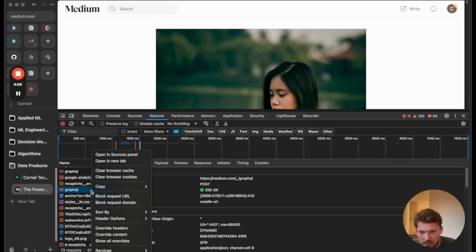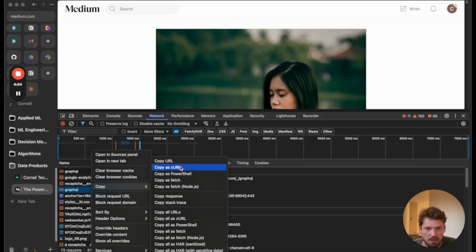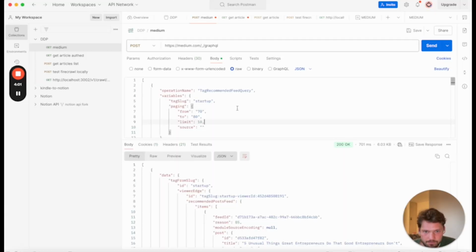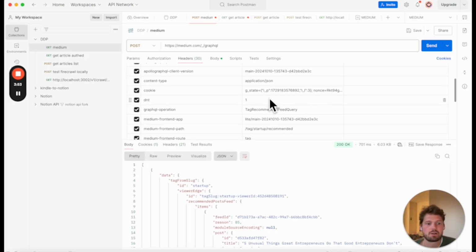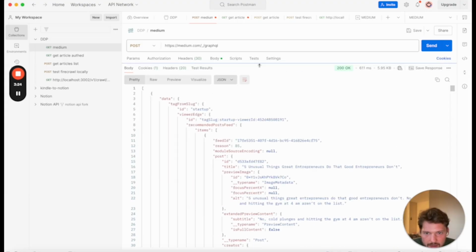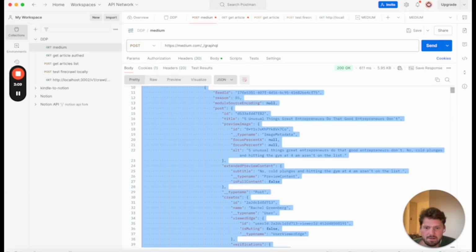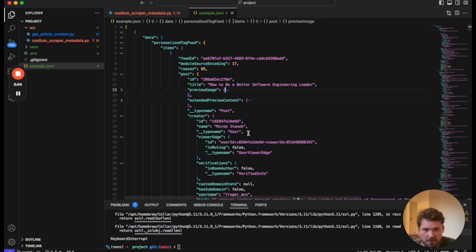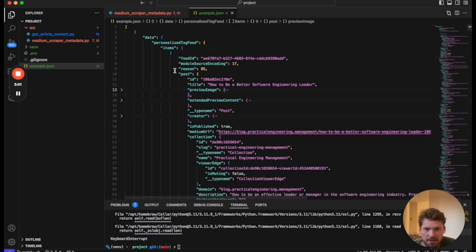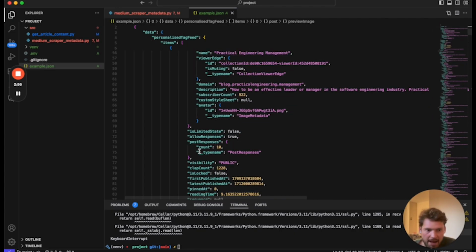So I took the entire curl request here, copied it, then went to Postman and saw if I could run this exact query, adding all the headers to make this API request look like it's coming from a browser client. You can run this one and then you see this is basically what's returned. I put it into VS Code to analyze it a little, see what the different keys are in one of the posts, and then mapped out what I wanted to save.